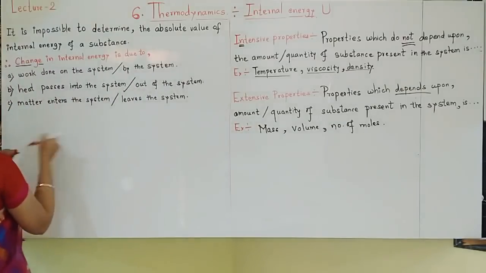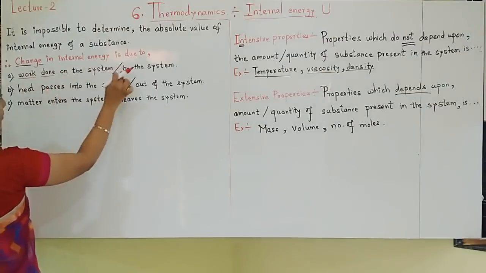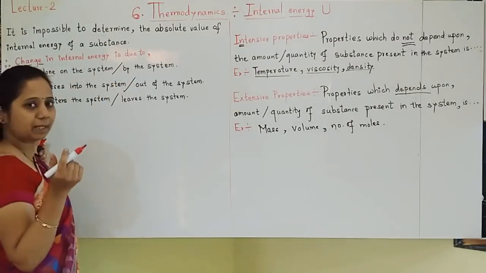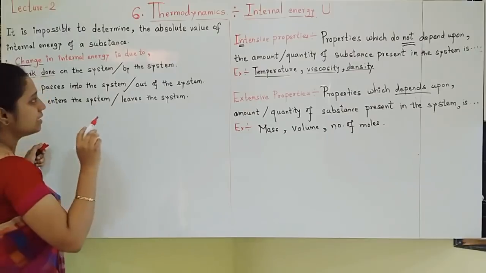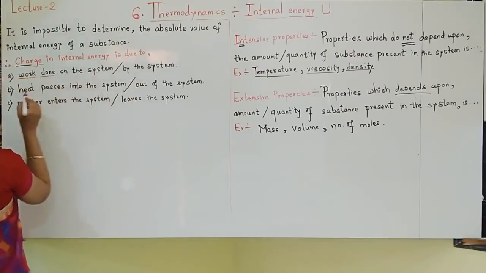See correctly. First thing, if work is done on the system or by the system. On the system, by the system, differences, sign convention, that we'll see afterwards.